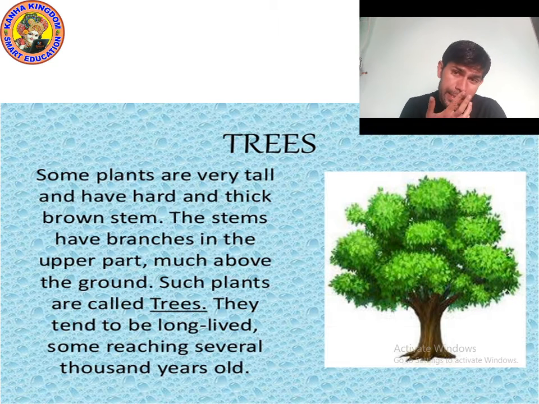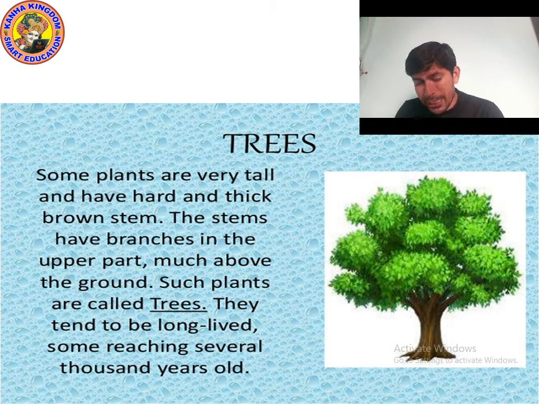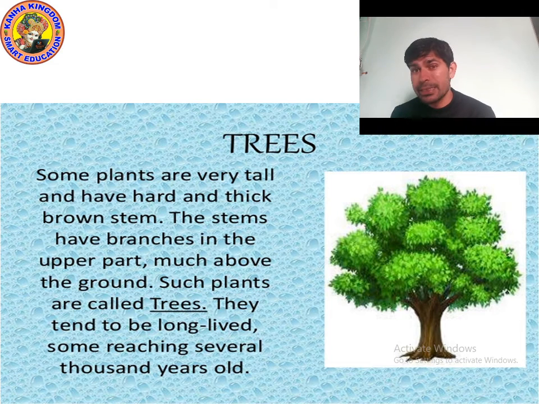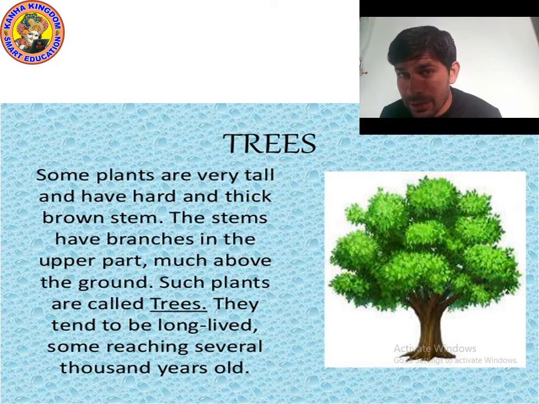They make the nest. You might have seen the nest of a sparrow or crow on the tree. Sometimes you might have seen a beehive, and not only these, inside the bark of the tree, insects live.